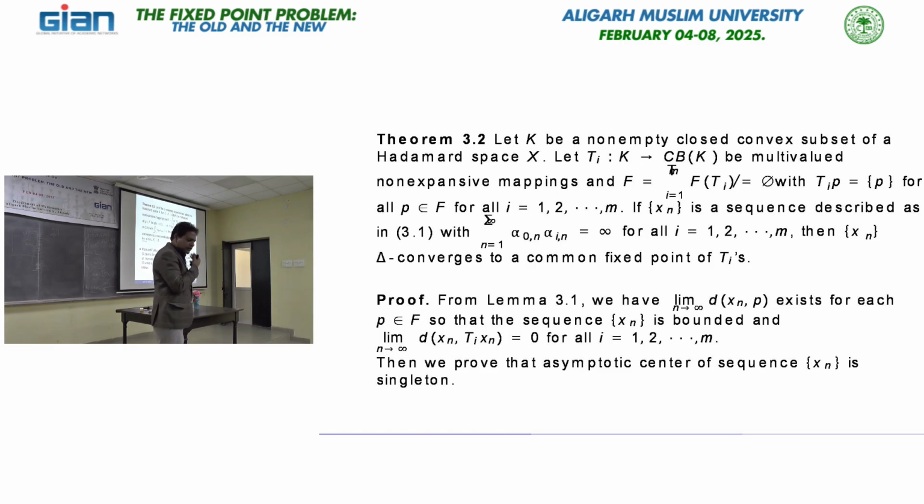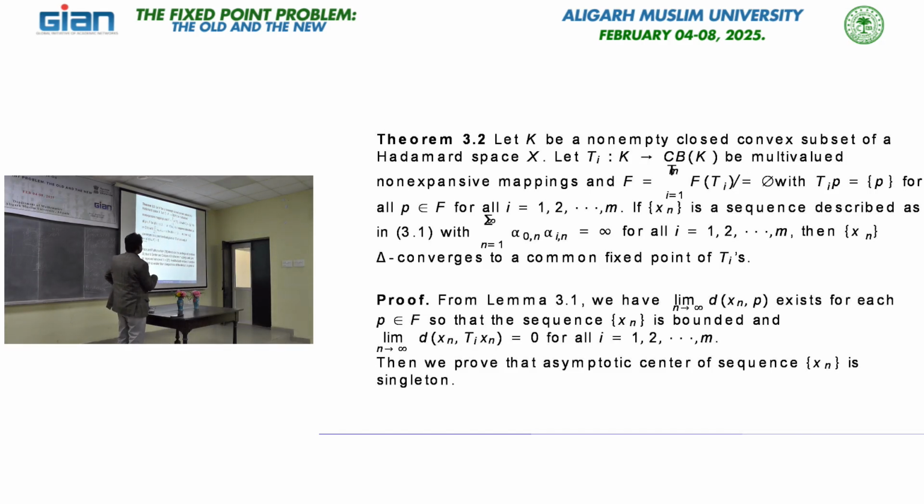Now we have another important result in this direction. As I said, one is delta convergence, but overall we have strong convergence as well, because this is a subclass of metric spaces. So we can also prove a strong convergence result in this setting. Everything is the same, but if we put the condition that the limit infimum of d(x_n, F) is 0, where F is the set of fixed points, then this sequence also strongly converges to the common fixed point of the T_i's, and this is an if and only if condition.